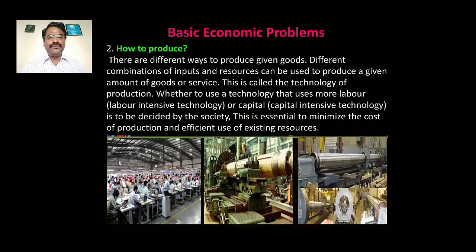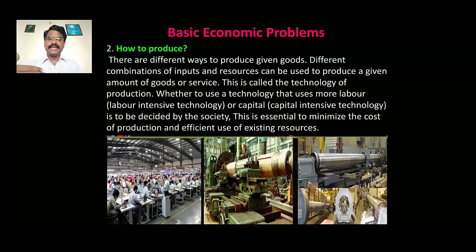There are different ways to produce given goods. Different combinations of inputs and resources can be used to produce a given amount of goods and services. This is called the technology of production. Whether to use more labor, so labor intensive technology, or capital.